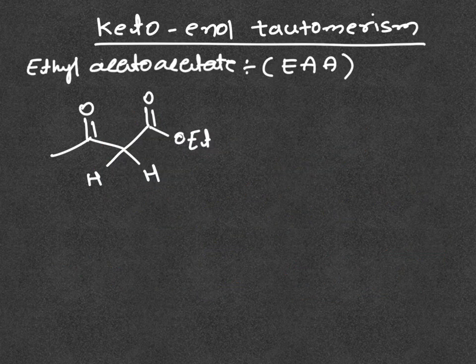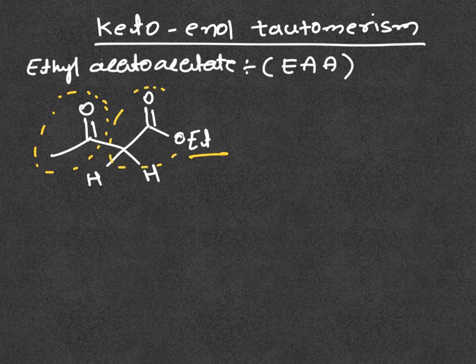Let me discuss keto-enol tautomerism in ethyl acetoacetate. This is the structure of ethyl acetoacetate. Here we have ethyl, and this portion we call acetoacetate.